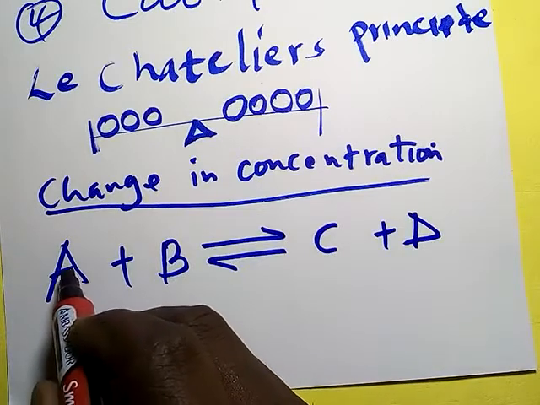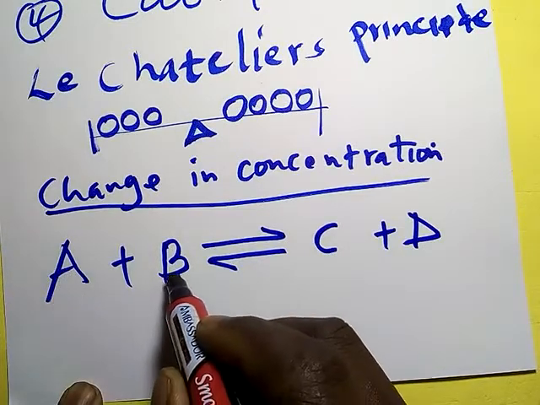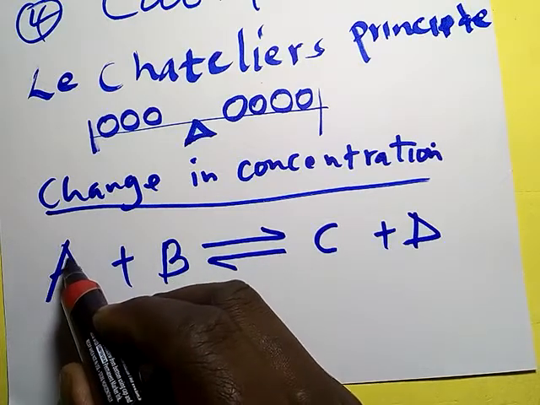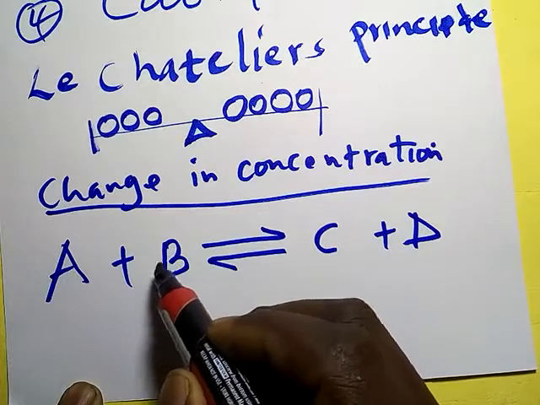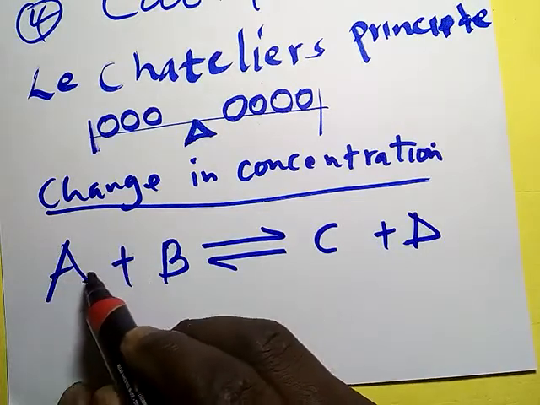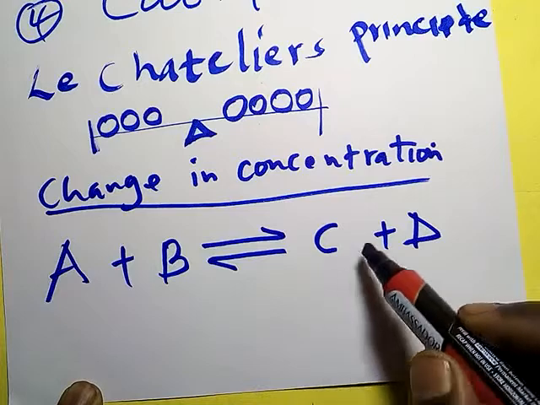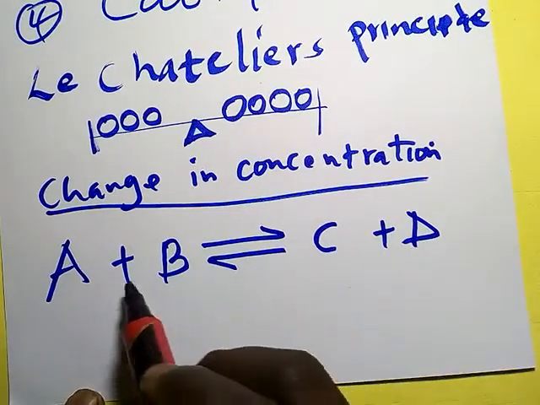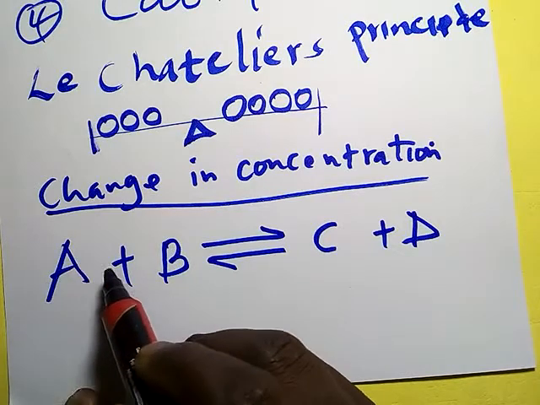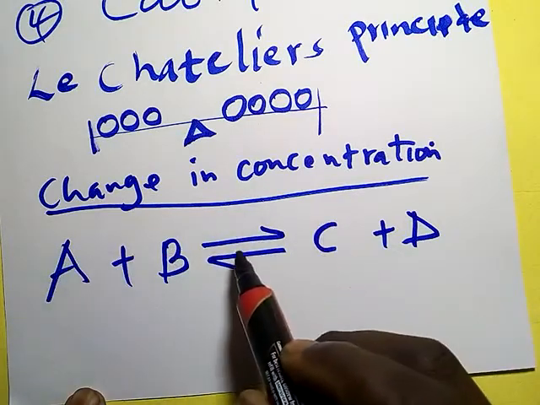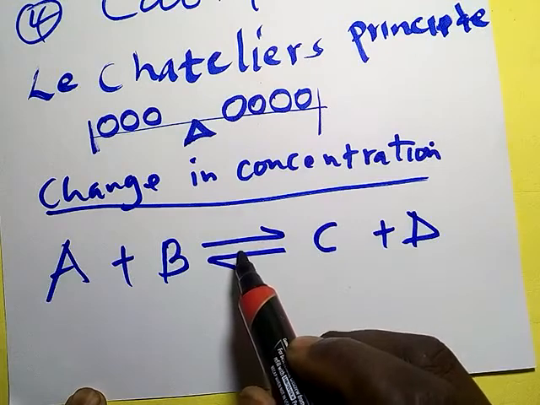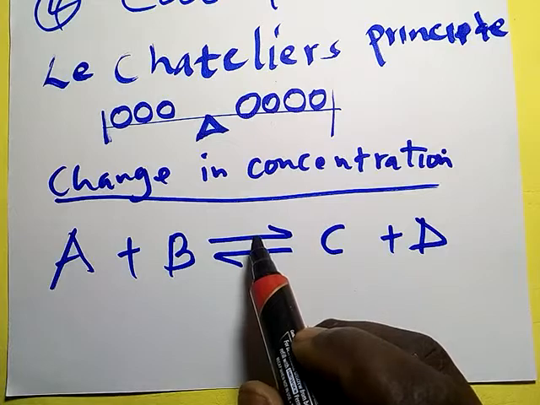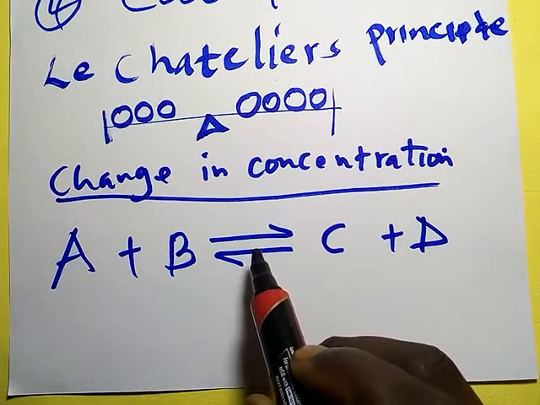So what will happen if I remove A and some of B? Or what will happen when I add more A and more B, meaning that I'm increasing the concentration of A or B? What will happen when you remove C and D? So changing any of the components in a system which is at equilibrium will shift the equilibrium in such a way as to oppose the change.